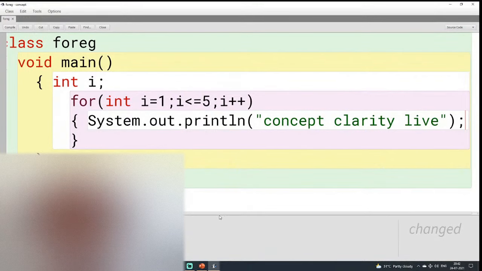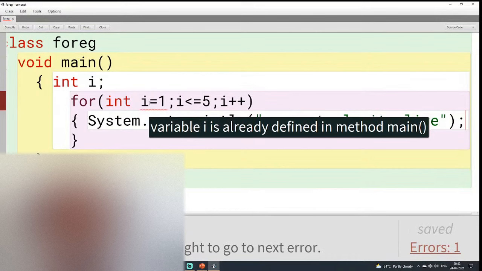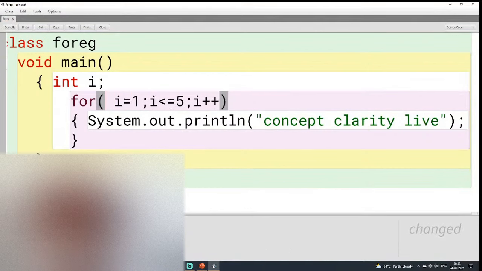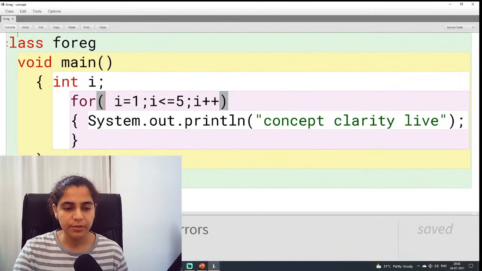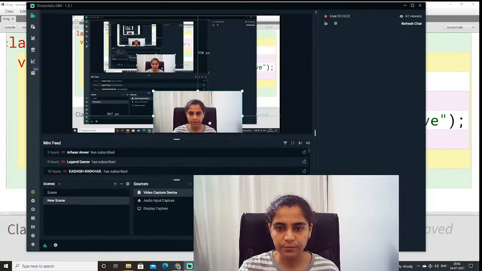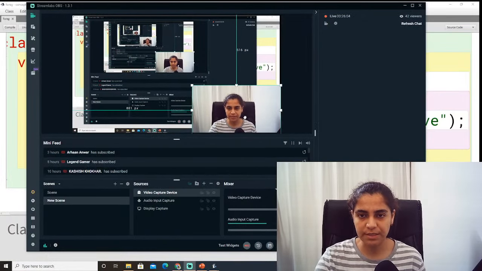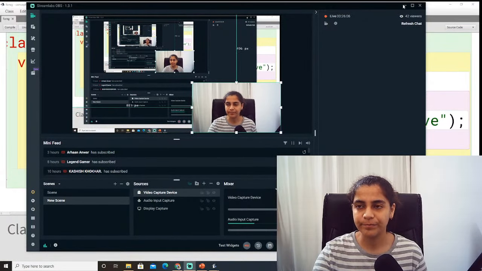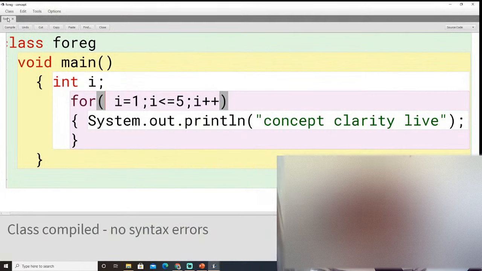Okay, so now we will just compile it here. I have declared i already, so we don't need to go again. You can see here no compile time errors, so we don't have any errors as of now. Let me just remove my video here so that you can see what I am exactly writing. Great. So here I have just compiled. You can see it has been written no syntax error. It means your program is perfect, no error out here.